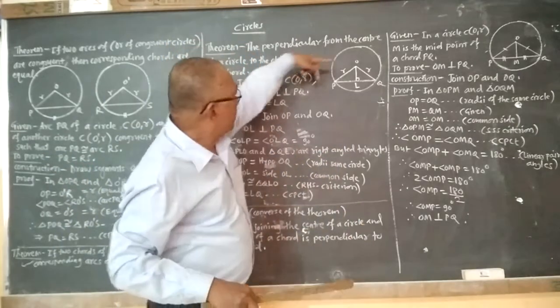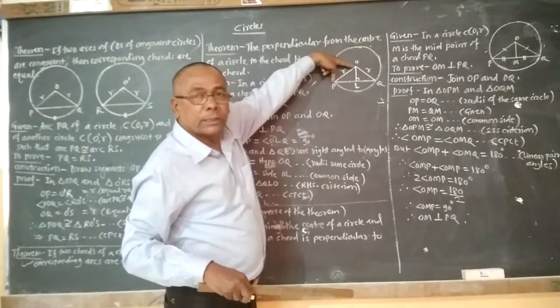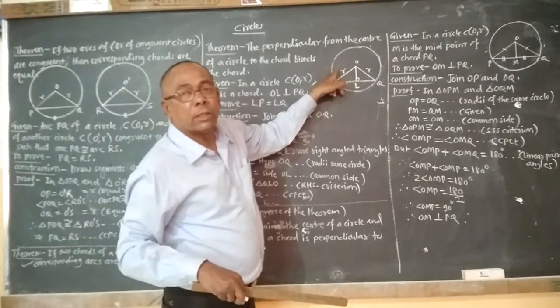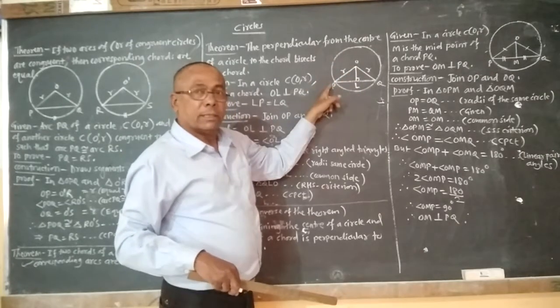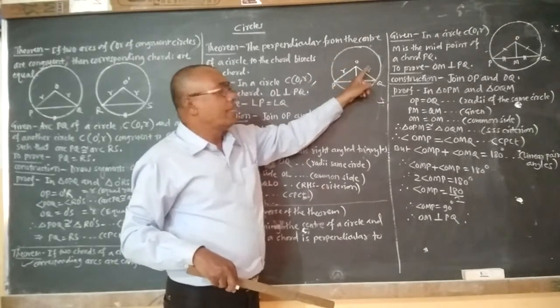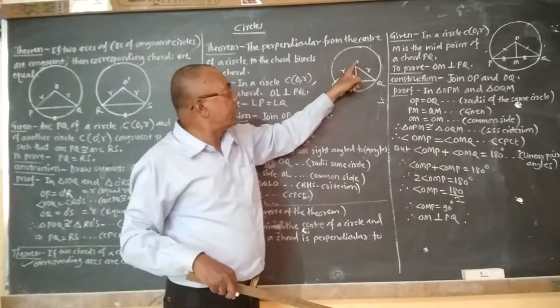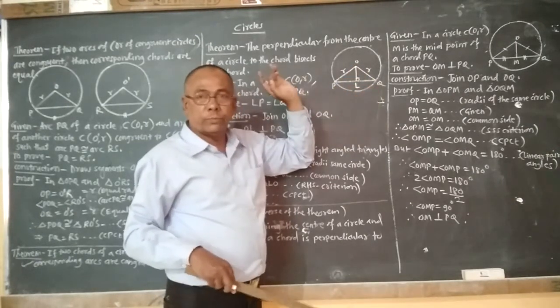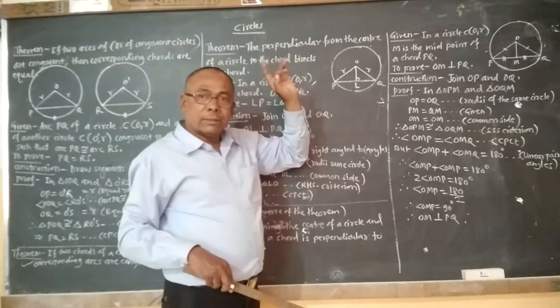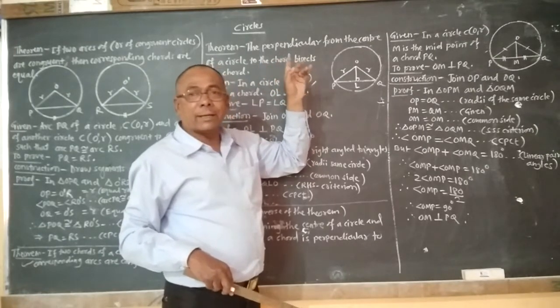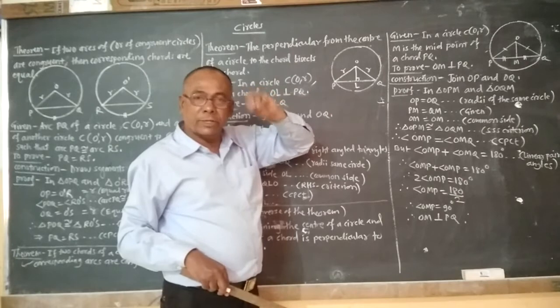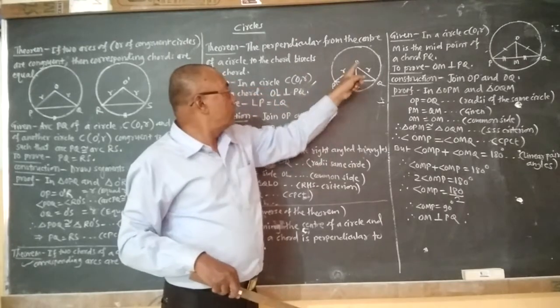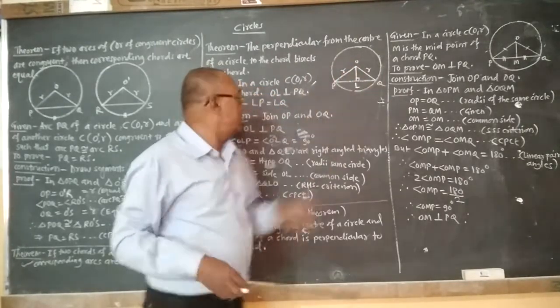So here OP is the hypotenuse of the triangle OLP. Similarly, OQ is the hypotenuse of the triangle OLQ. But actually they are radii of the same circle, and therefore we can say that OP equal to OQ.